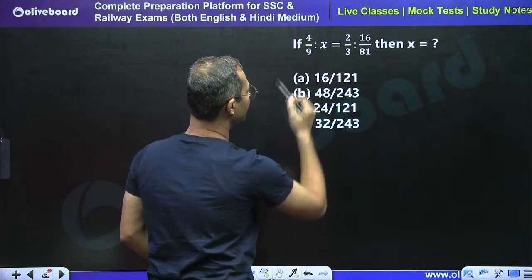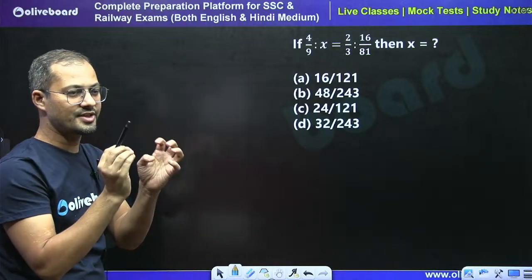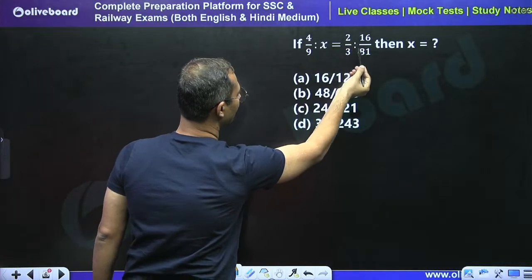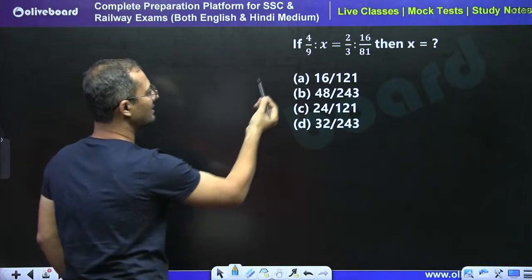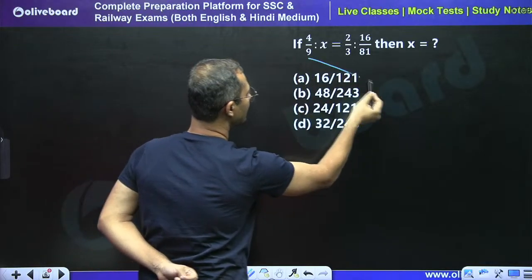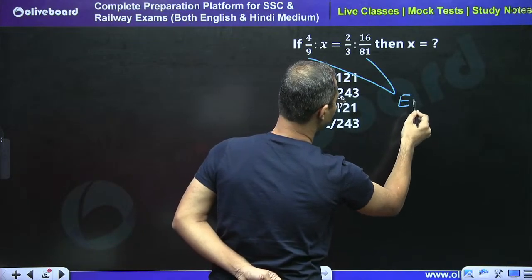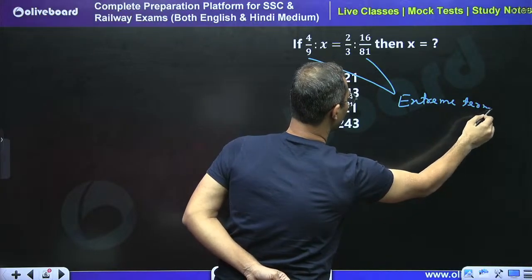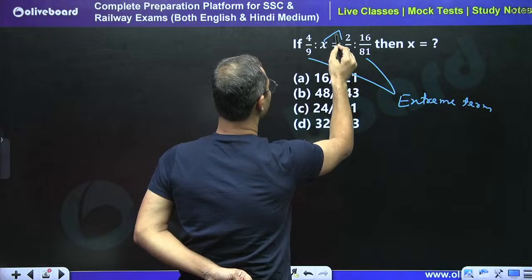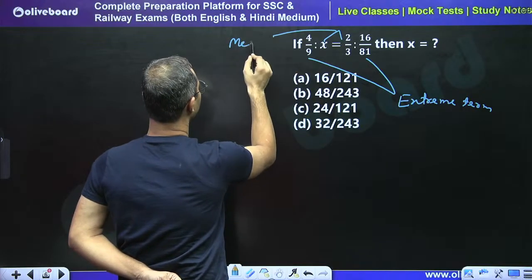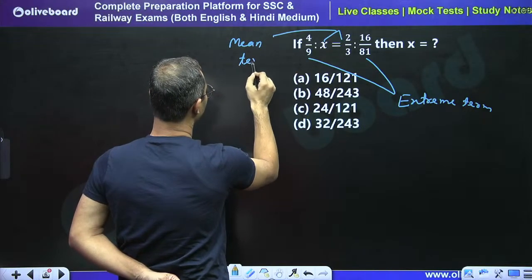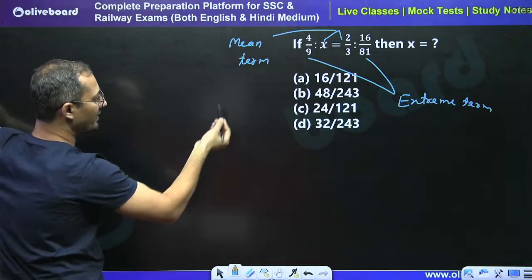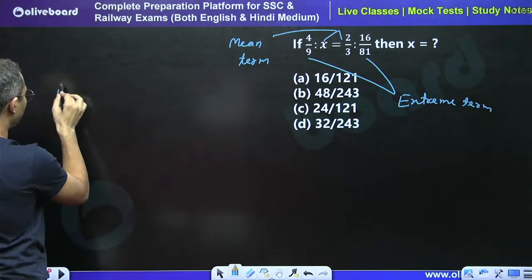whenever we have this equal sign, it means two ratios are equal. So we can say first term, second term, third term and fourth term, or we can say the first term and the fourth term are the extreme terms, and these are known as the mean terms, or middle terms. So we know there is a concept, or formula,